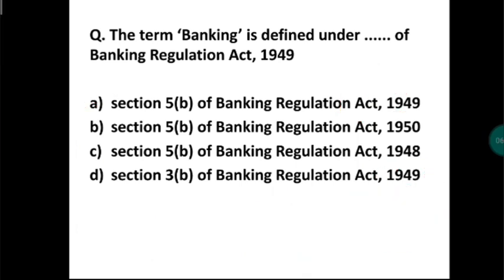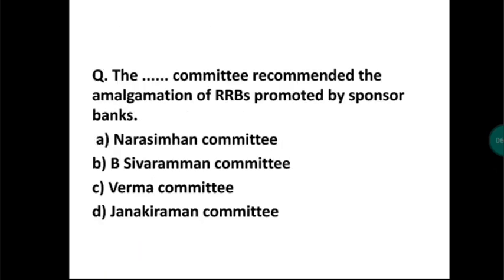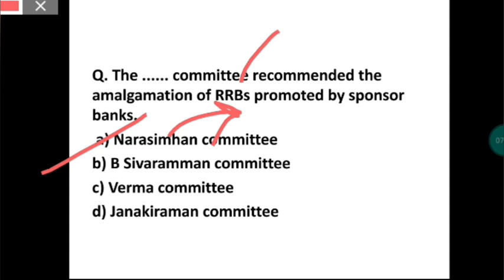Now next question. The committee recommended the amalgamation of RRBs promoted by sponsor banks. The answer to this question is Narsimham committee. This man Narsimham is called the father of banking reforms in India.